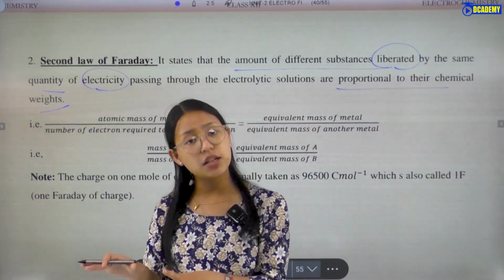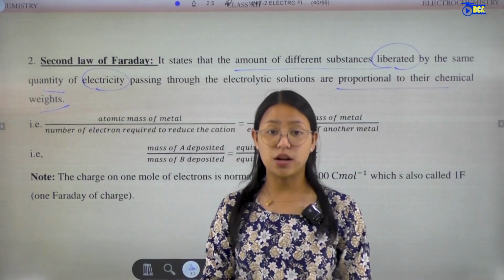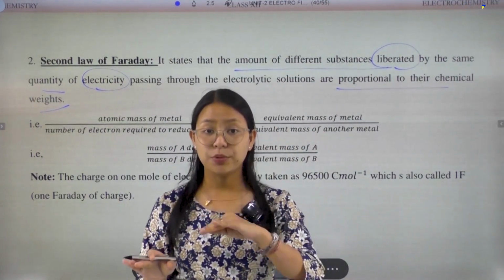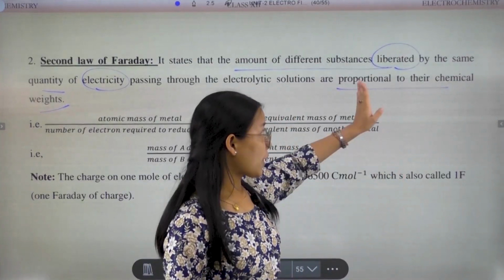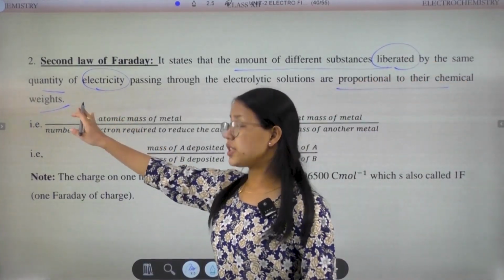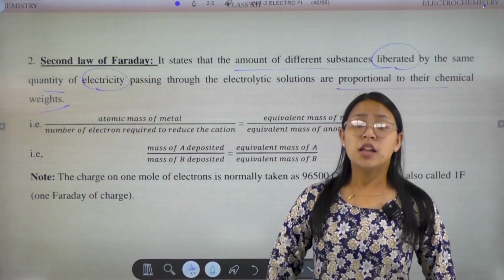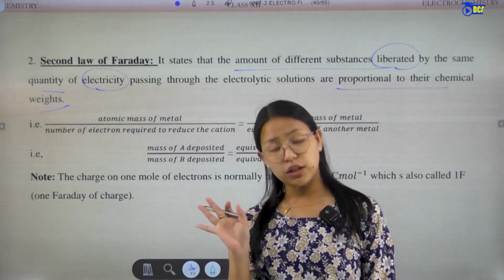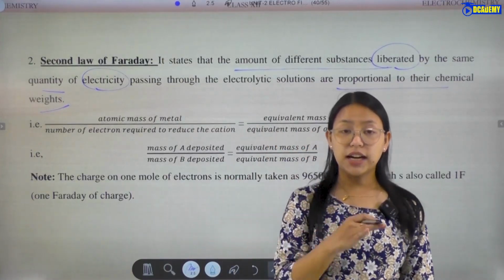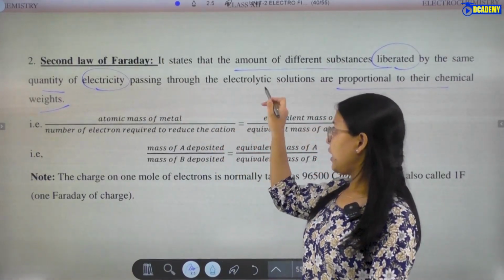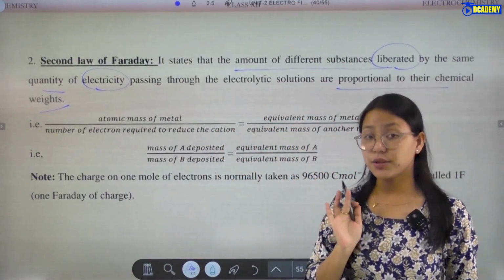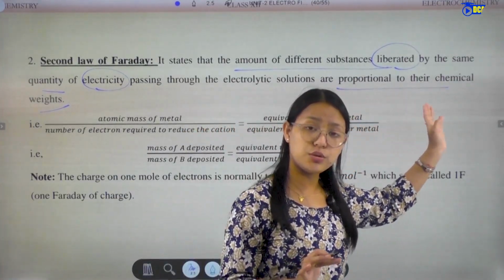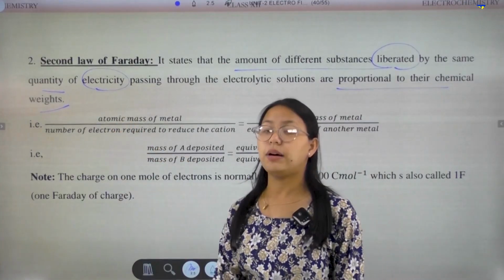The substances liberated by the same quantity of electricity, when electricity is passed, say 1 coulomb passed through the electrolytic solution, are proportional to their chemical weight.